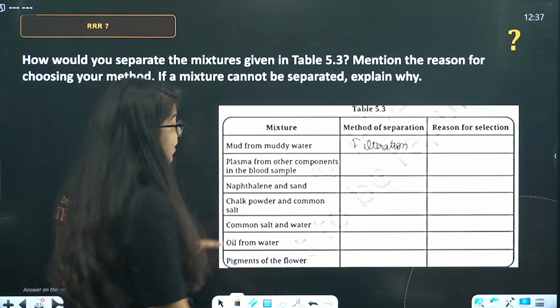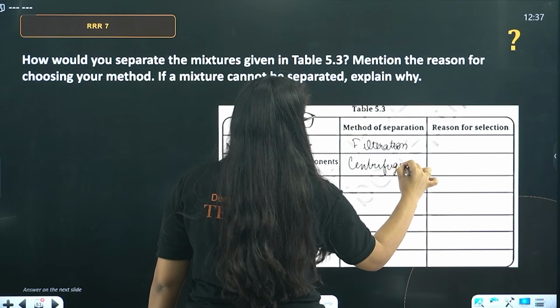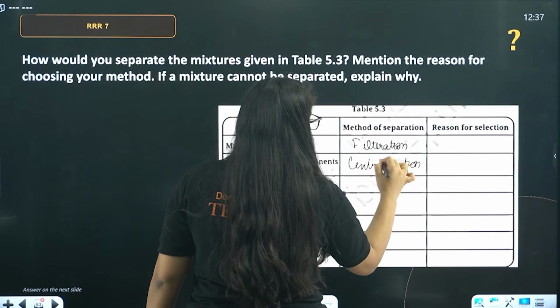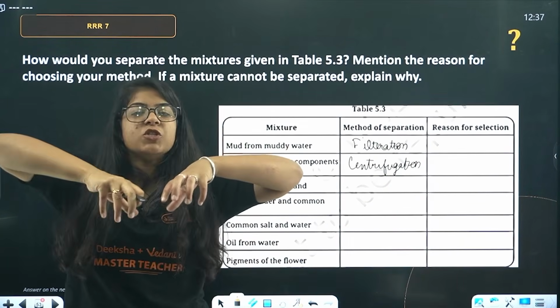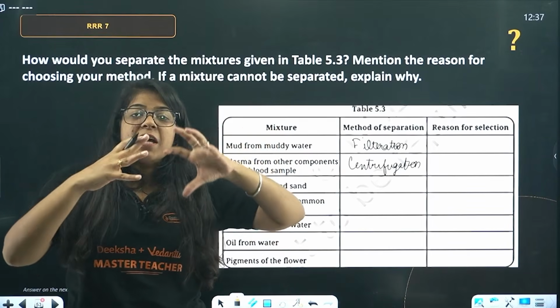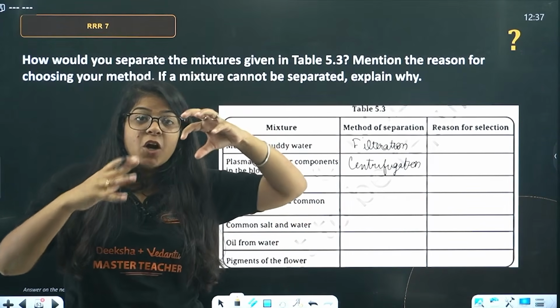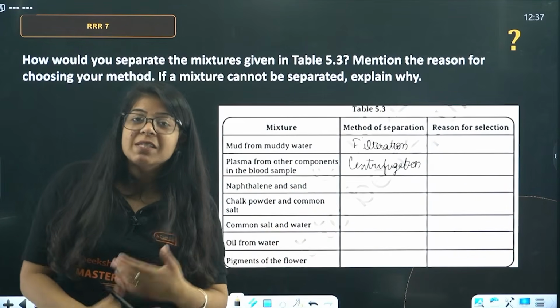Plasma from other components in the blood sample. This is something different. This is centrifugation. We studied, right? We will put it in small test tubes, put it in a centrifuge machine. It will get horizontal and will rotate at a very high speed. The plasma is lighter. It will come on the top. The heavier things will settle down. Heavier things are what? RBCs, WBCs, platelets.